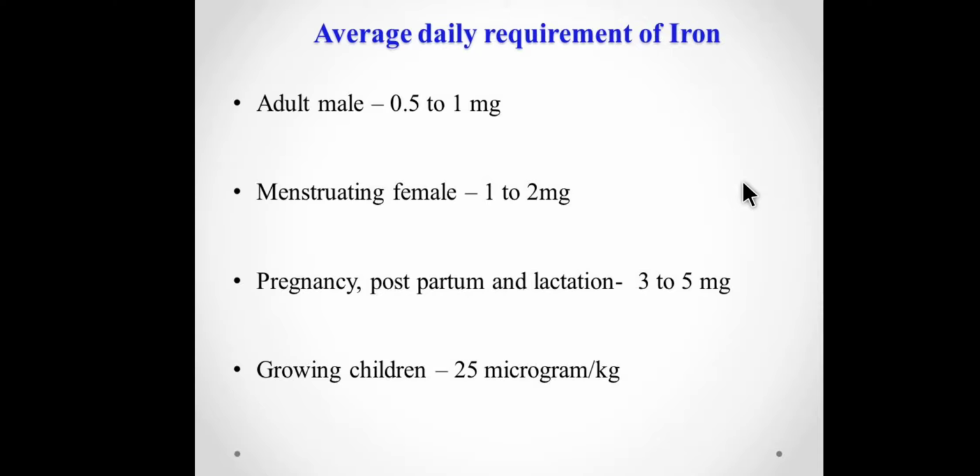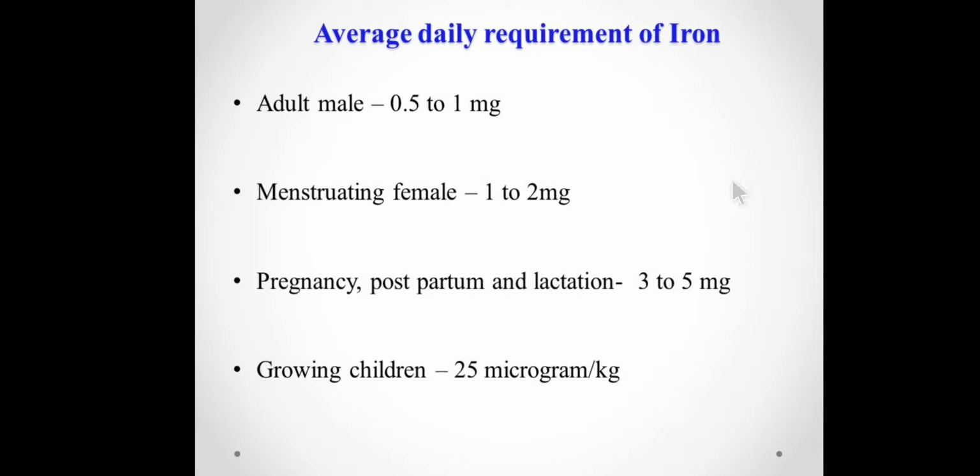Now coming to average daily requirement, these are the amounts that are required by various categories. Male 0.5 to 1 mg, menstruating woman 1 to 2 mg. Now you can see that remarkably the demand is raised during pregnancy and lactation period.